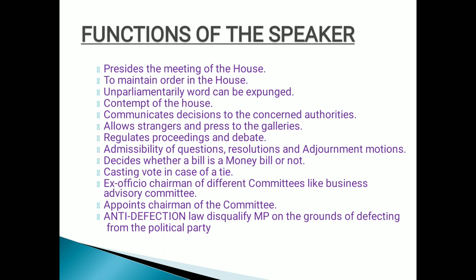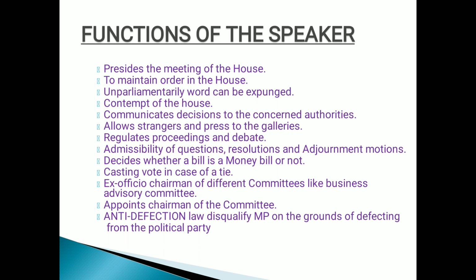So let's study the functions of the speaker. Always remember, he is the head of the Lok Sabha. And who is the head of the Rajya Sabha? The Vice President. I'll explain that later on. So let's come to the speaker first. The speaker is the head of the Lok Sabha, and what are its functions? Let's see. He presides over the meetings of the Lok Sabha.